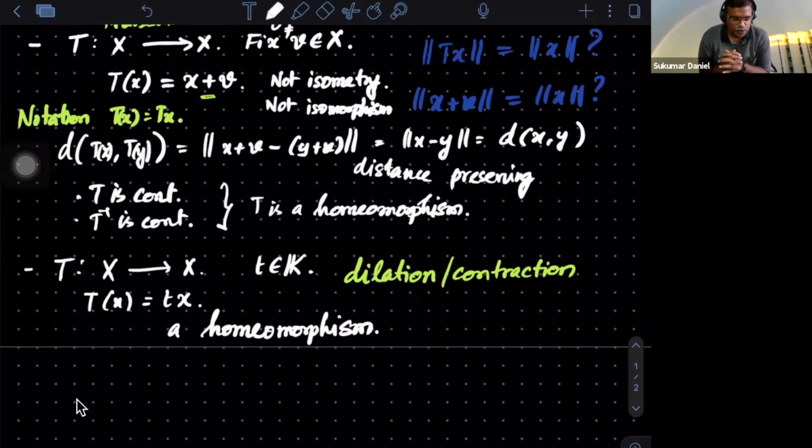I have a homeomorphism from X to X. I start with an open set in X. It's a topological question. I expect at least the MSc student should answer. What is the image of this open set under a homeomorphism?